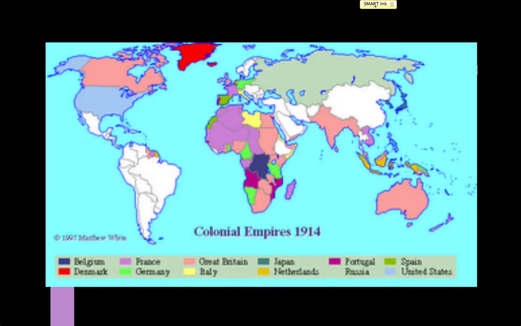Here are the colonial empires by 1914. What are you noticing here? With Africa, they still continue to be completely taken over by other countries. And the reason that Africa is going to have that issue is because they have bountiful resources, many natural and raw materials there, and many people are going to want to take advantage of that.